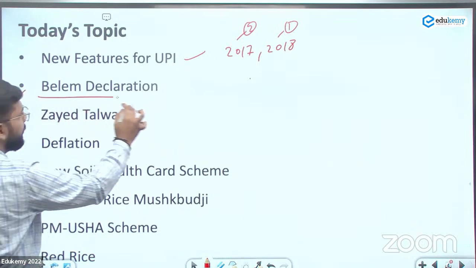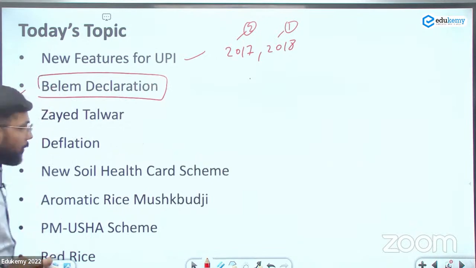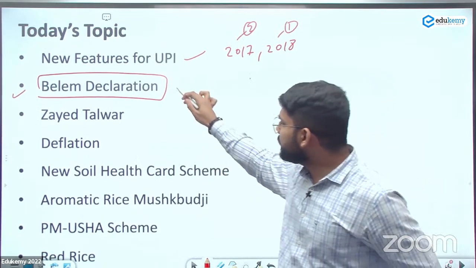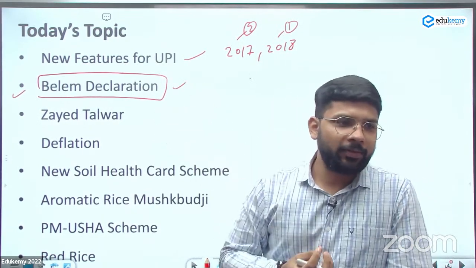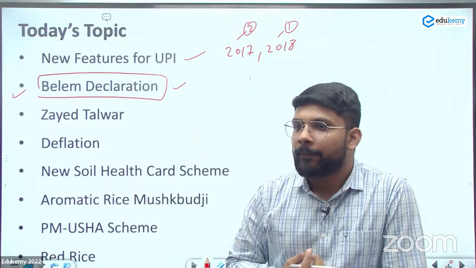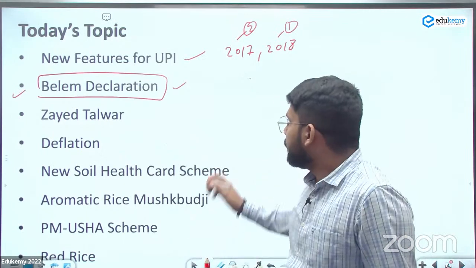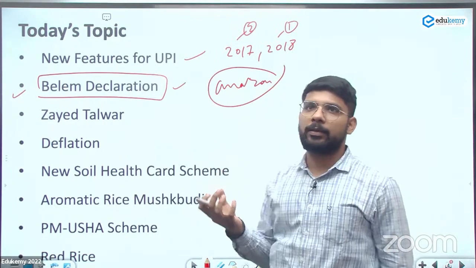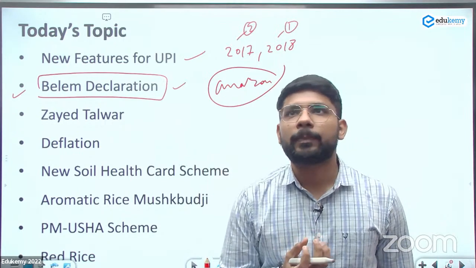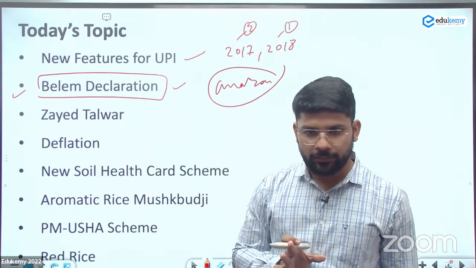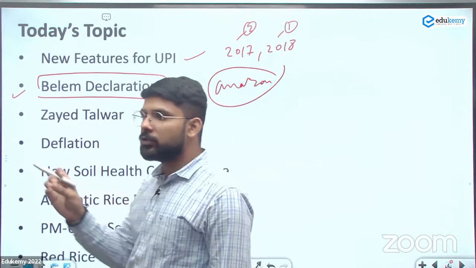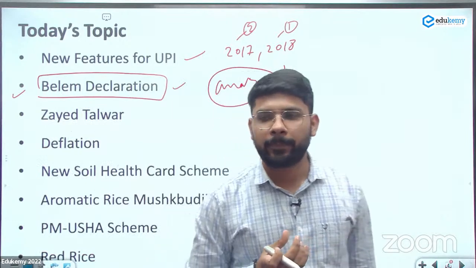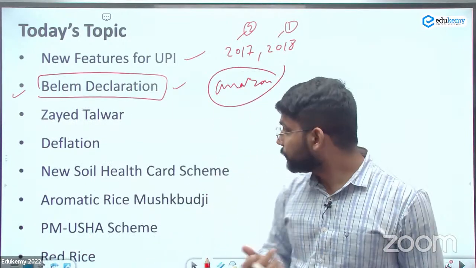Next is about the Belem declaration. By the name of this declaration, we can relate this declaration to what? Exactly, what is the Belem declaration? Yes, it is related to Amazon forest protection. And in the exam, the question will be: Belem declaration was recently mentioned in the news. It was organized by which of the following organizations? They will give the names of 4 organizations. Then you need to select one.